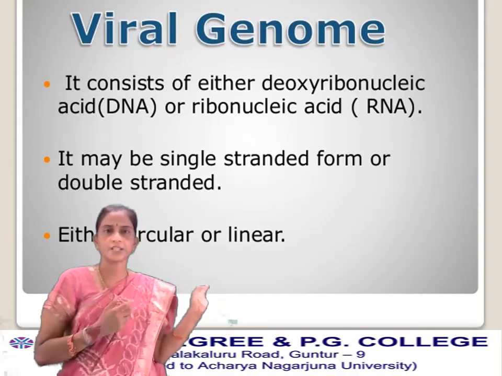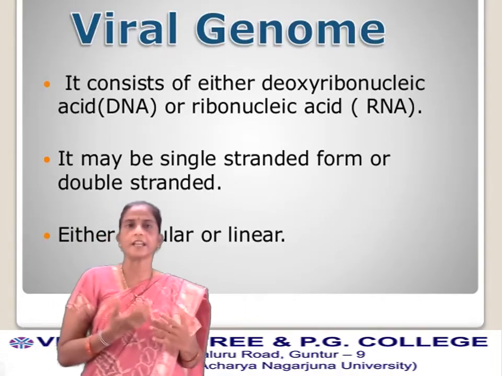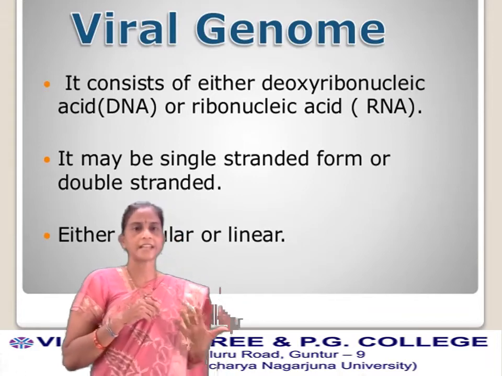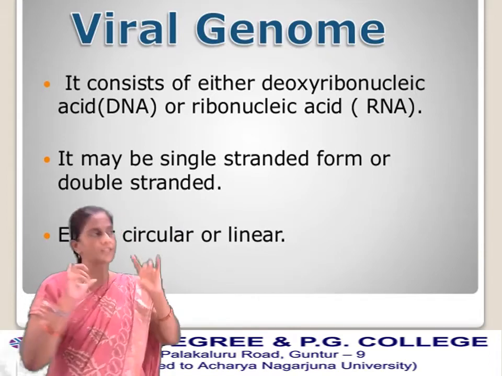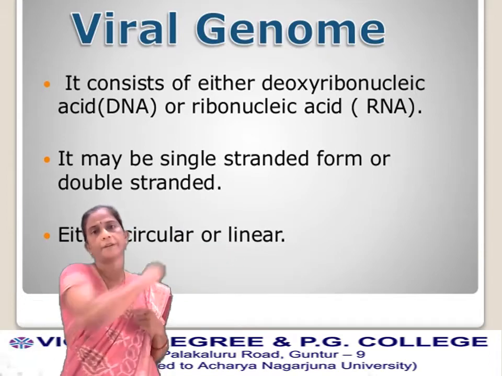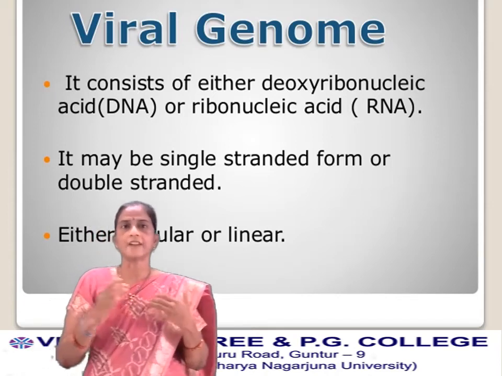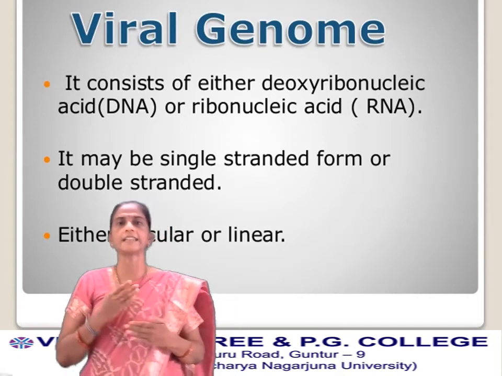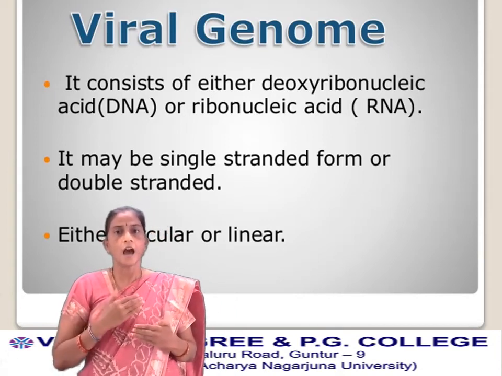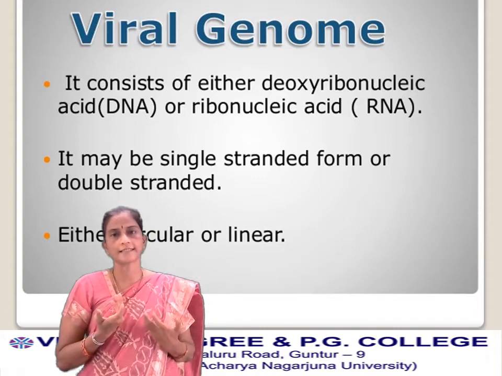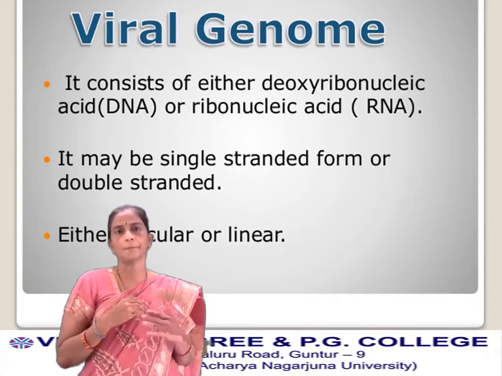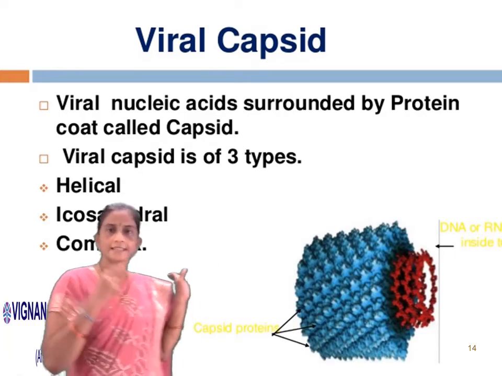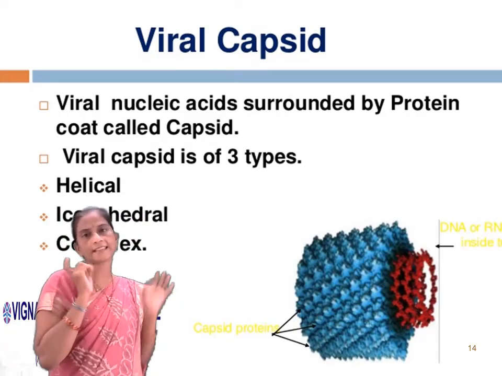Next, coming to the viral genome, it consists of either DNA or RNA. It may be single-stranded or double-stranded. Sometimes the genome may be circular or linear in shape. Here you can see the viral genome: DNA viruses, RNA viruses, single-stranded DNA, double-stranded DNA, single-stranded RNA, retroviruses examples. So these are the viral genomes. Next, coming to the viral capsid, the viral nucleic acid is surrounded by a protein coat called the capsid.